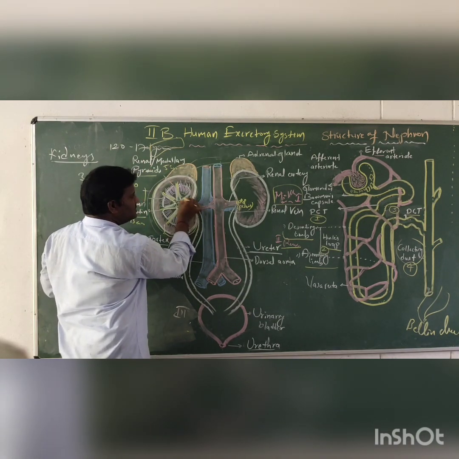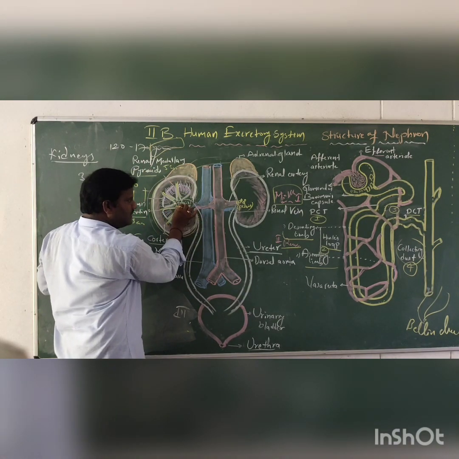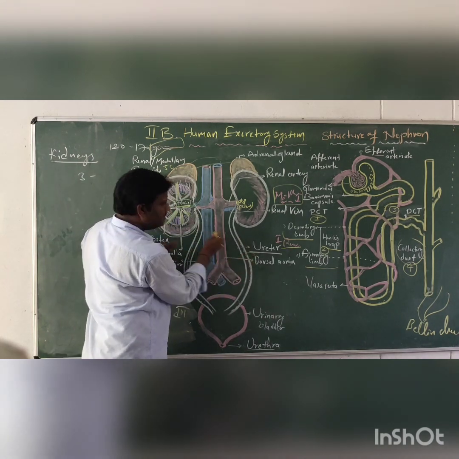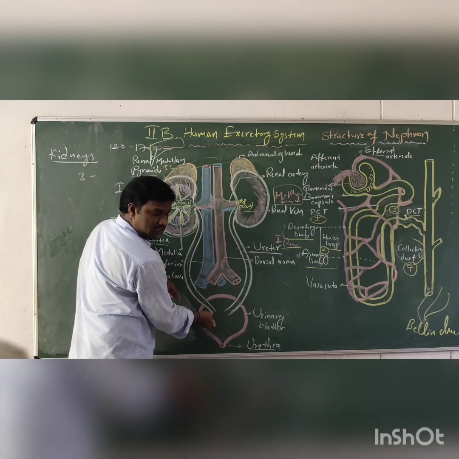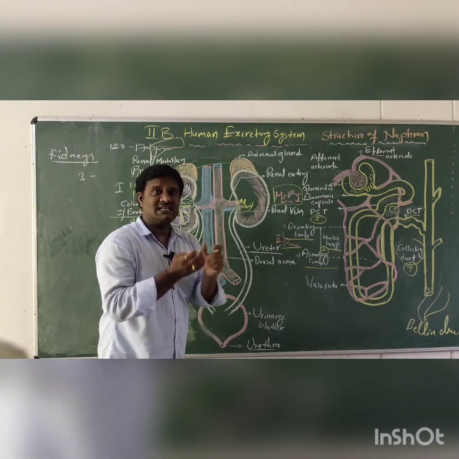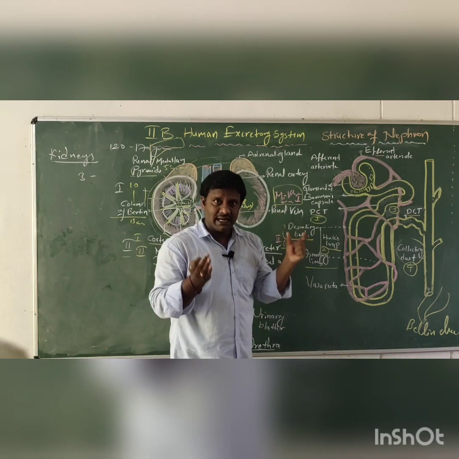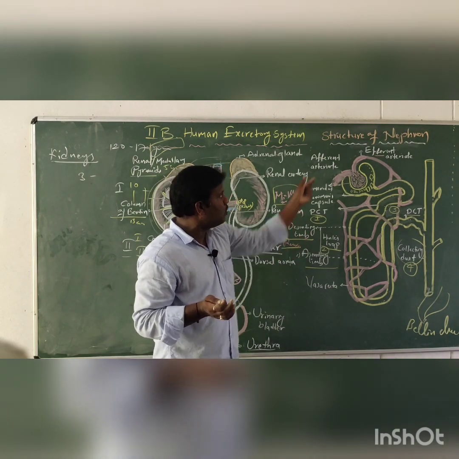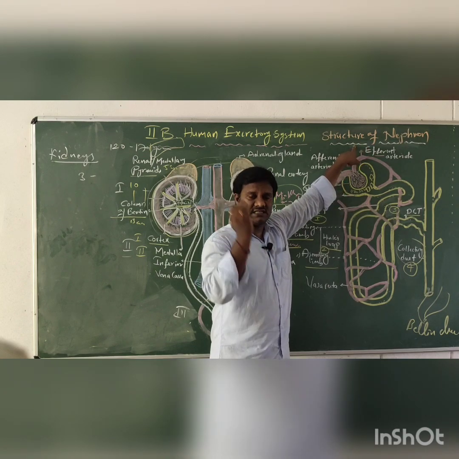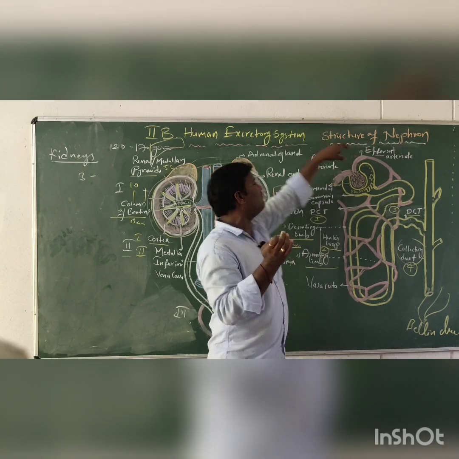In the pelvis, urine is collected, and the urine goes out through the ureter, then enters the urinary bladder, and the urine comes outside. So the complete functioning is done with the help of the nephron only. That's why the nephron is called the structural and functional unit of the kidney.